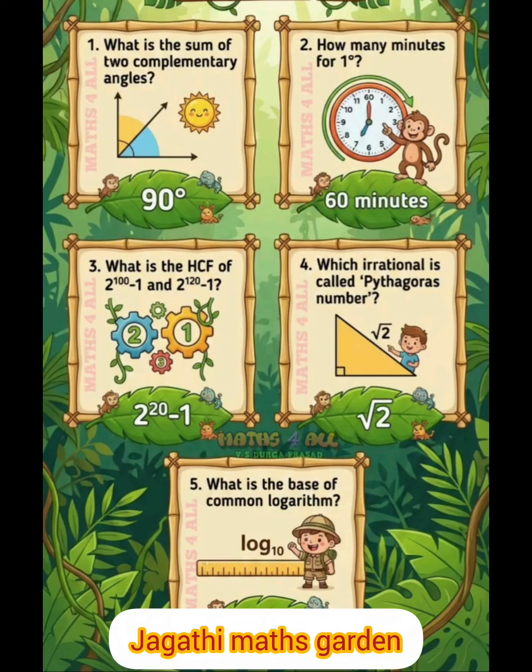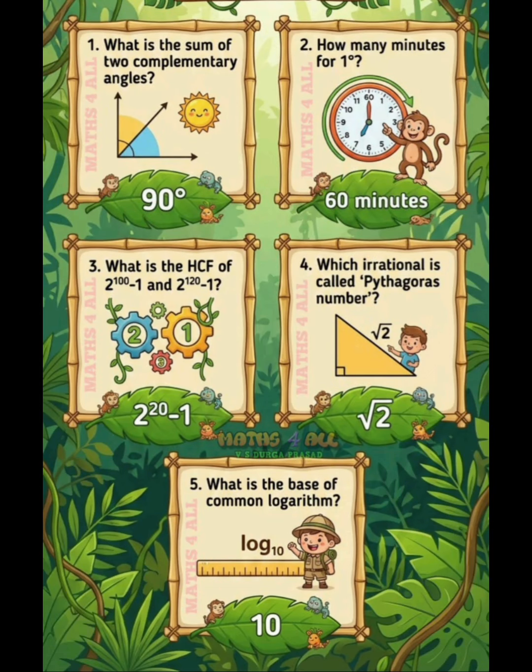What is the sum of two complementary angles? 90 degrees. How many minutes for 1 degree? 60 minutes.